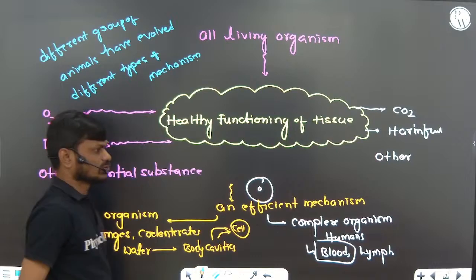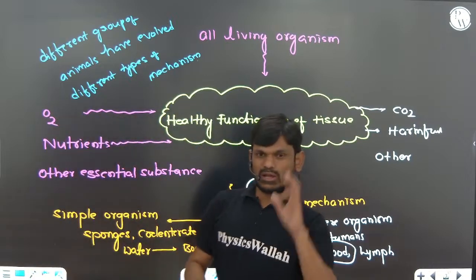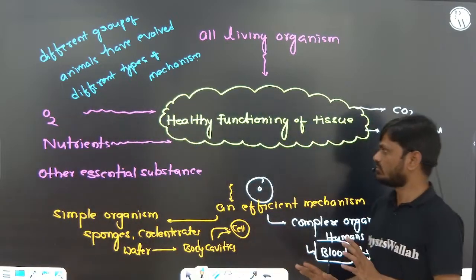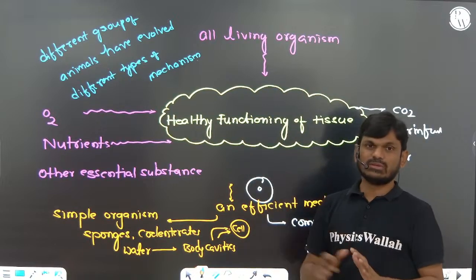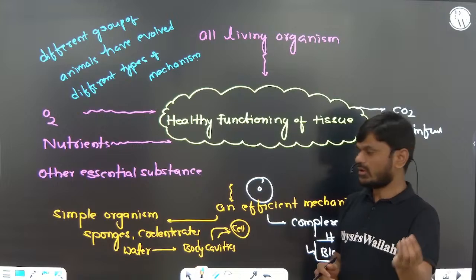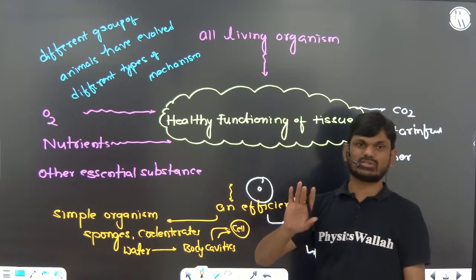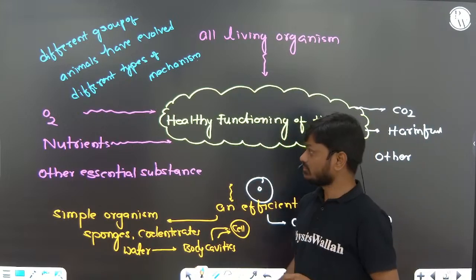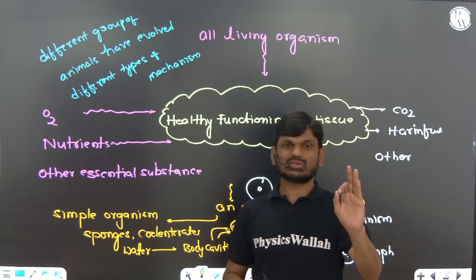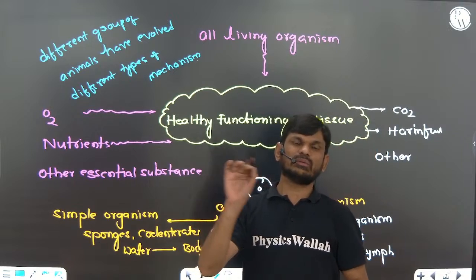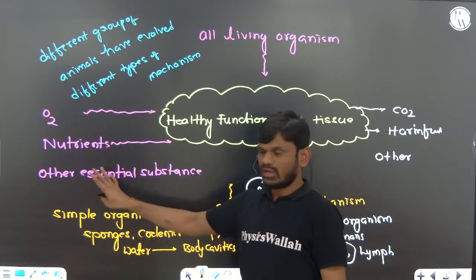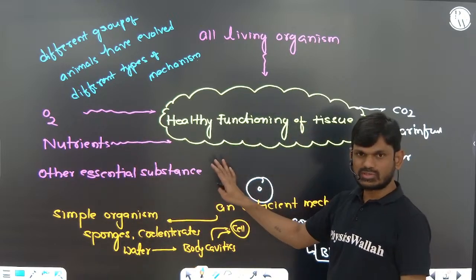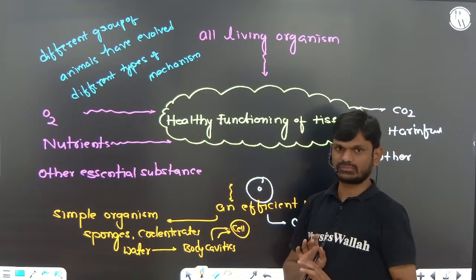Okay, so from this area, how they will ask you a question, I will tell you. So don't miss that important point. That is given in the introduction part of Body Fluids and Circulation. This is also very, very important. So the first way they will ask you a question is: all the living cells are provided with oxygen, nutrients, and other essential substances. This is the right statement, right?